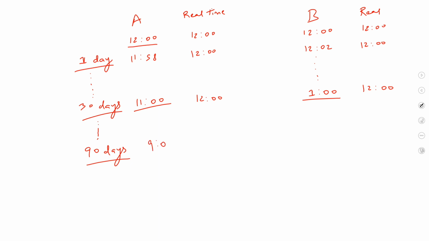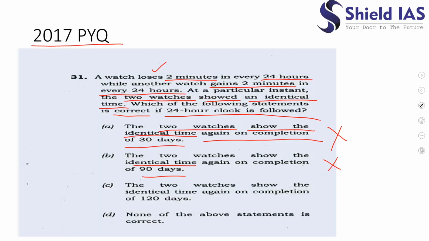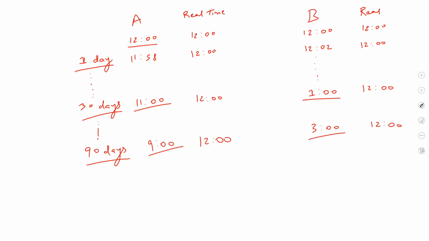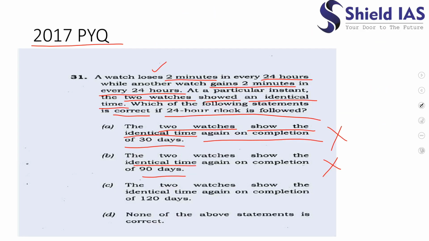So the clock will show 9. However, the real time would be 12 only. Similarly, the clock B will gain the similar amount of time, so the time here would be 3 o'clock. However, the real time would be 12:00. Is it showing the same time? No. So option B also cannot be our answer. Then again, what is the third option?